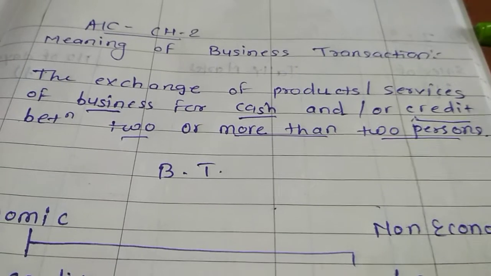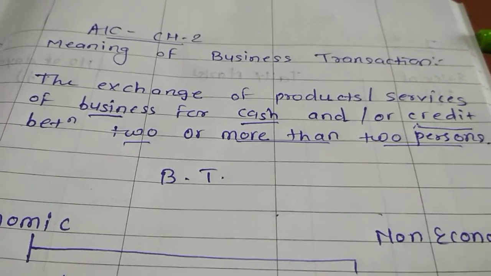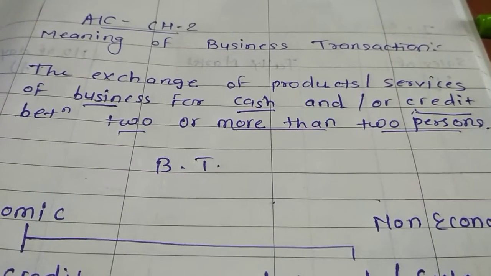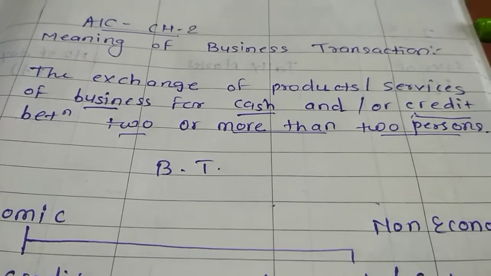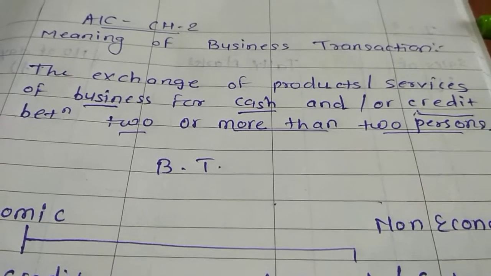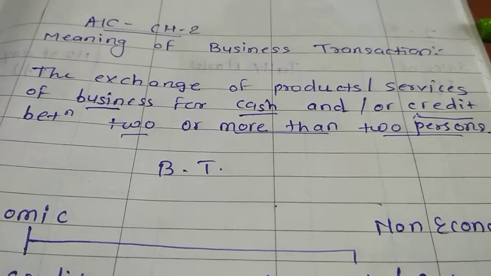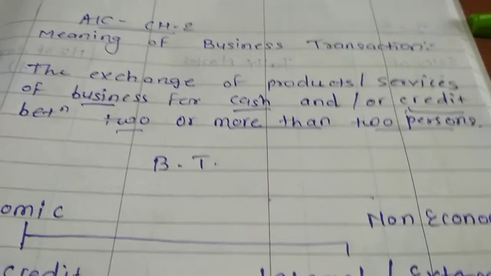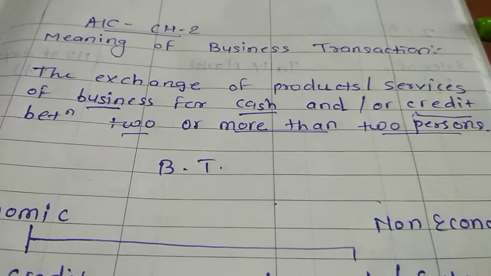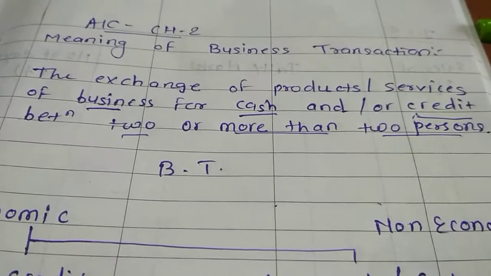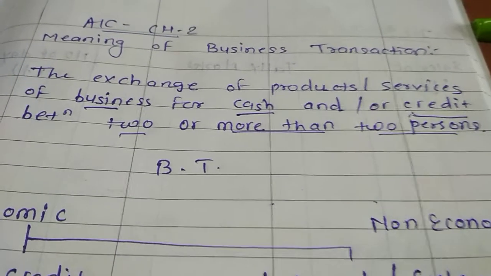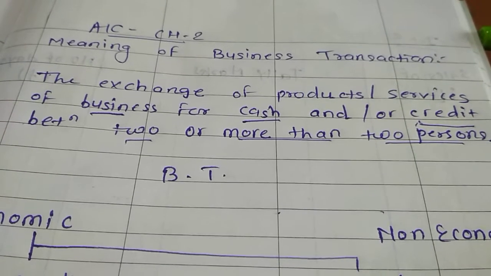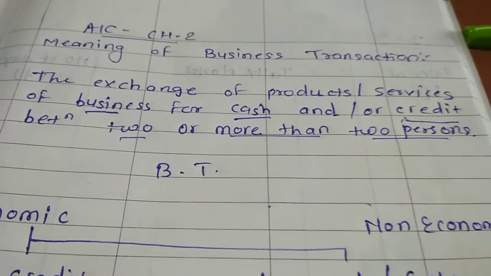So product or services of business for what? As we have studied it, it should include monetary consideration. Okay, so either for cash or for credit. ठीक है, अभी पे करेंगे कैश में या फिर फ्यूचर में पे करेंगे. So it should be on cash basis or credit basis. Between whom? Between 2 or more than 2 person. 2 या 2 से ज़्यादा लोगों के बीच में ये ट्रांजेक्शन होगा.